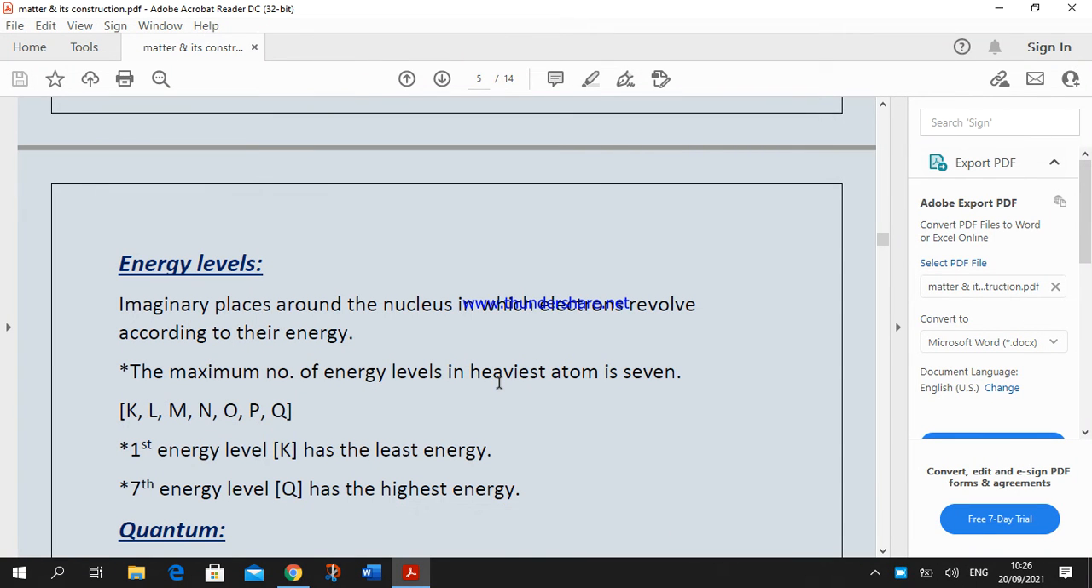Today, we revise together the meaning of energy levels, okay? And we will talk about classification of elements and the different types of ions. What's meant by energy levels?